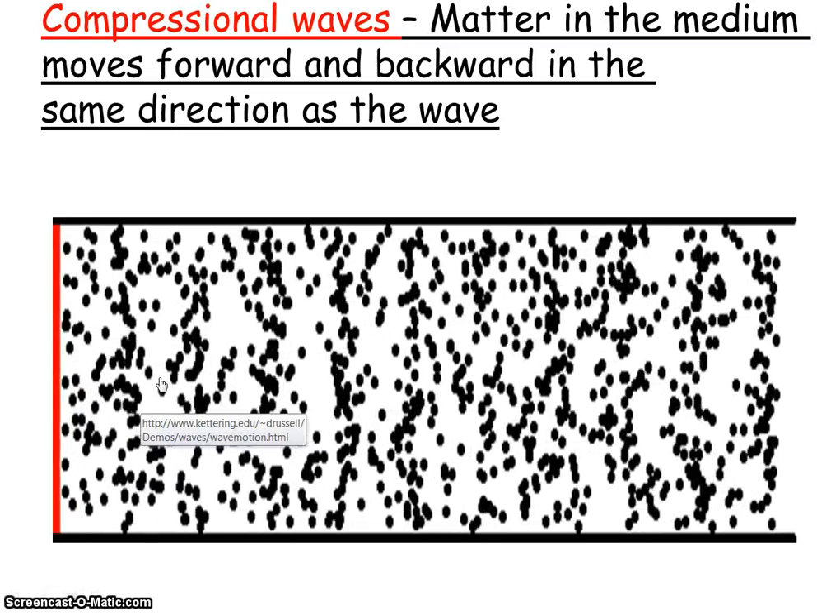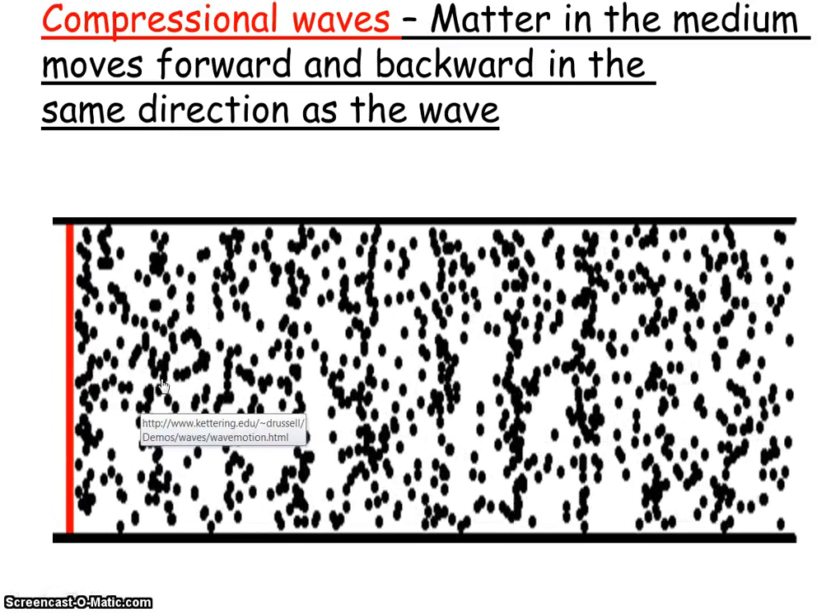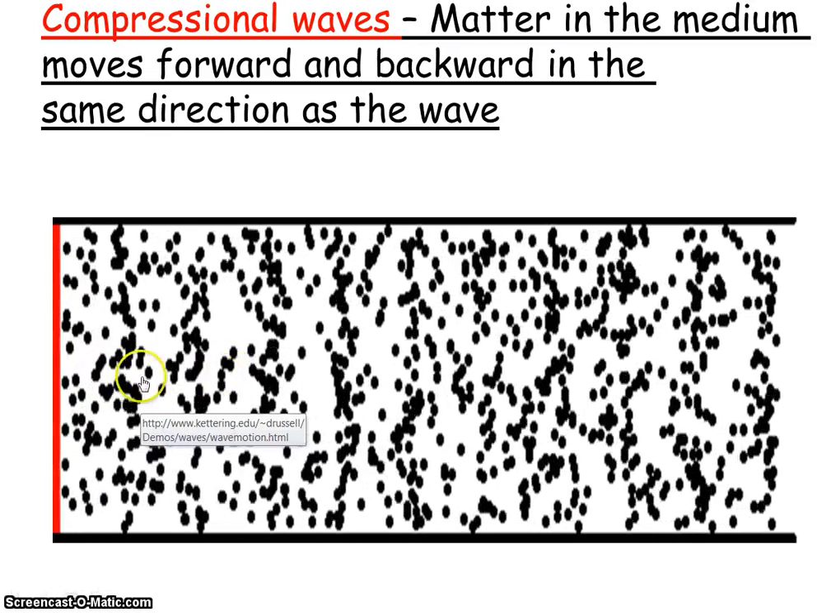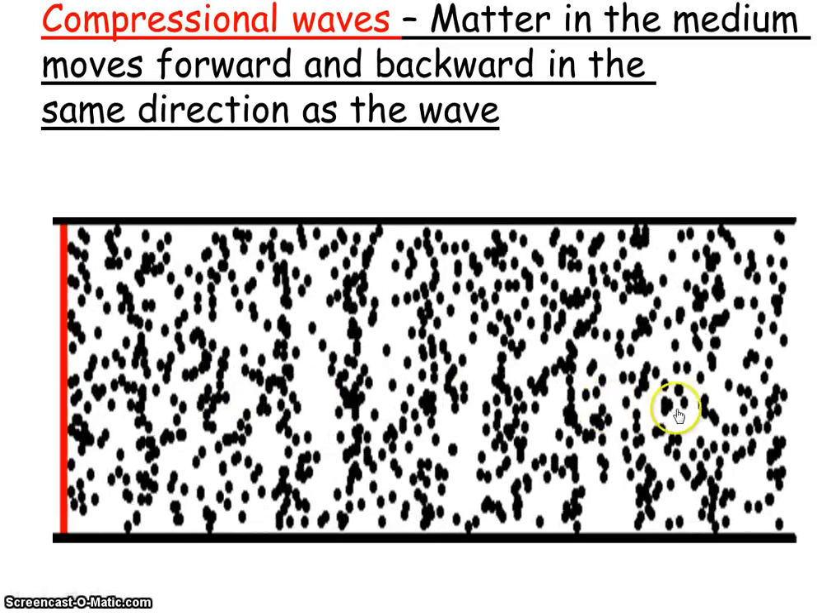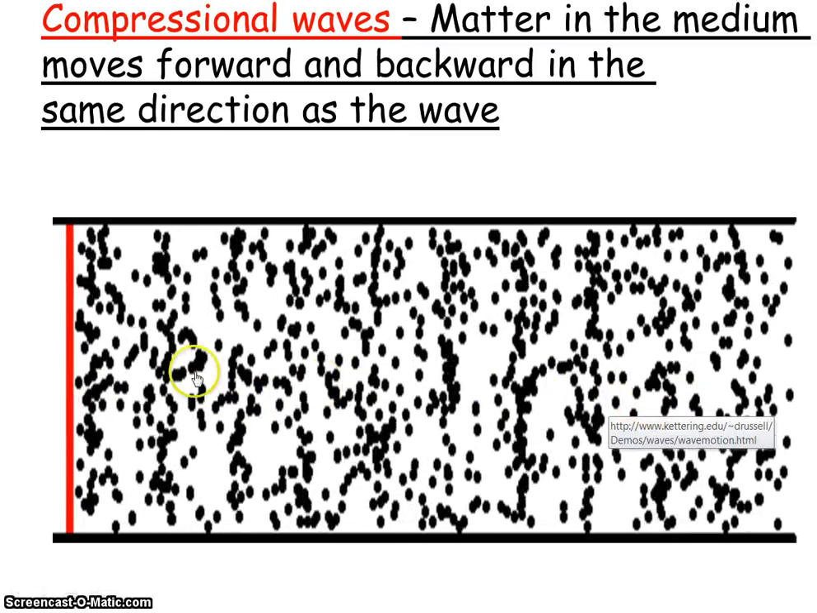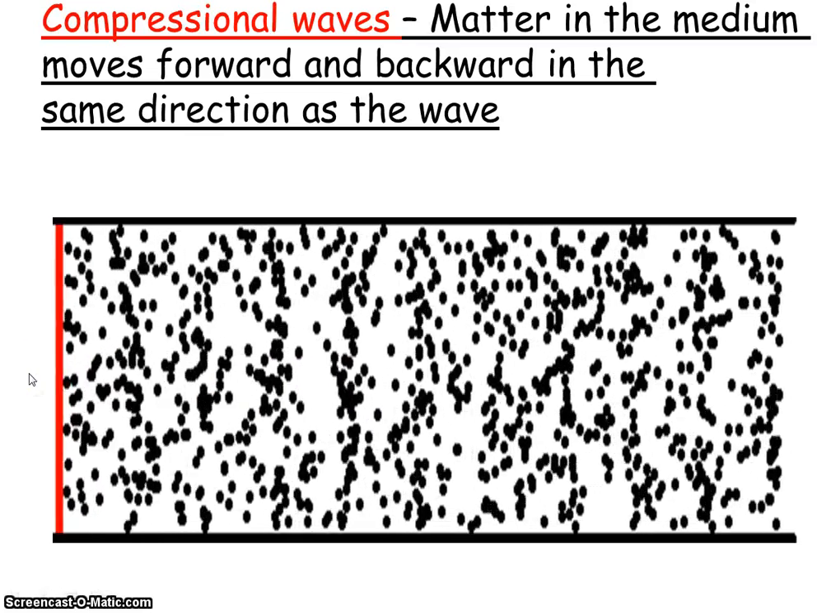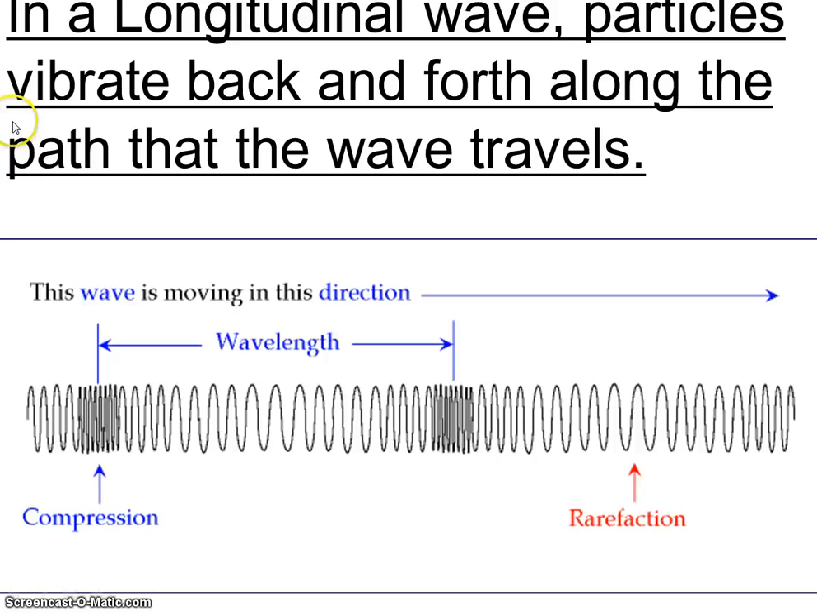Compression waves are also called longitudinal waves. So compression waves, longitudinal waves, their particles move back and forth in the same direction that the energy is traveling. Once again, the opposite of what transverse waves do. I like this animation. Once again, in a longitudinal wave, the particles also vibrate back and forth along the same path that the wave travels. This is another example of the way you can illustrate a longitudinal or compression wave.